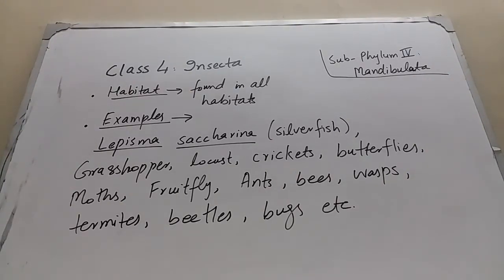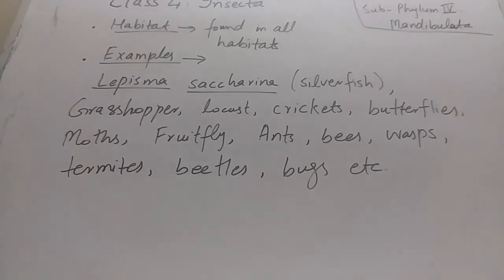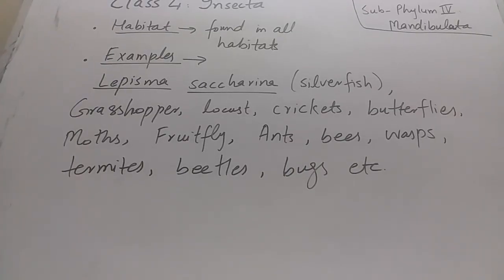Grasshoppers, locusts, crickets, butterflies, moths, fruit fly. Fruit fly is very important in the field of genetics. In genetics, a lot of work has been done on fruit fly. Ants, bees, wasps, termites, beetles and bugs, etc. So these are some examples of class Insecta.